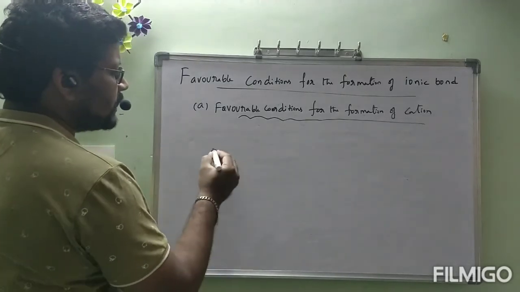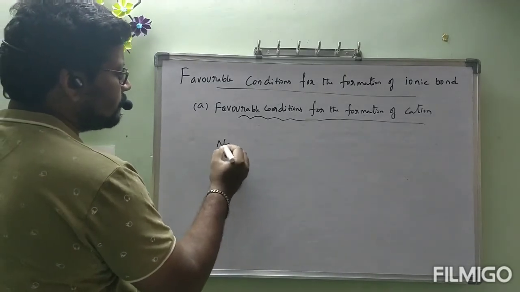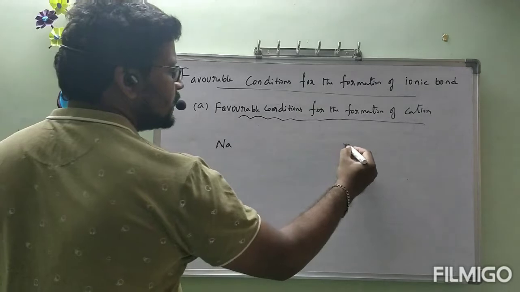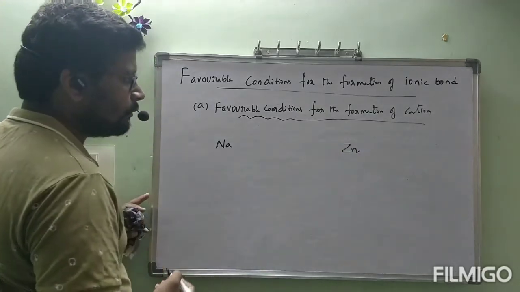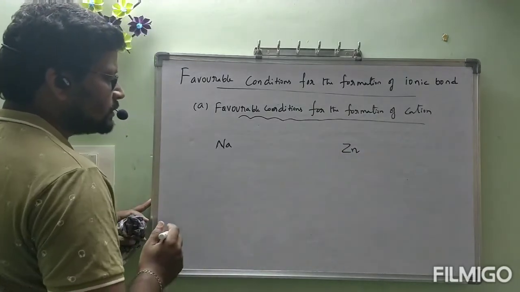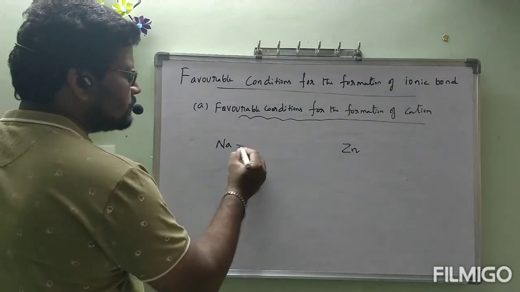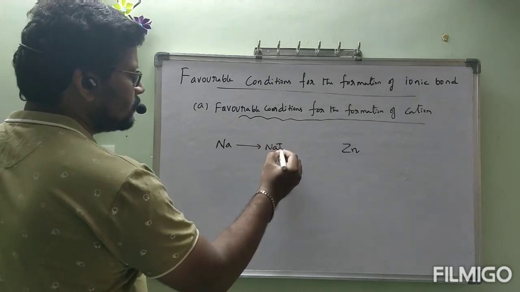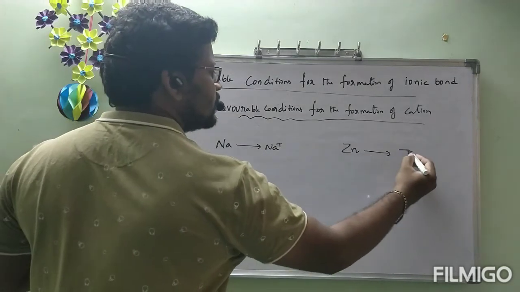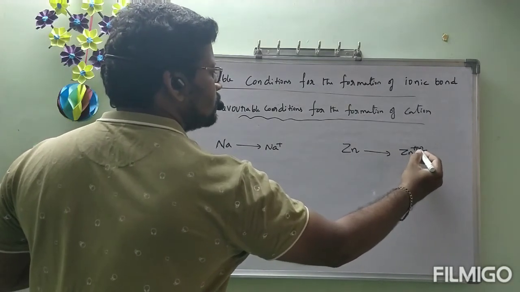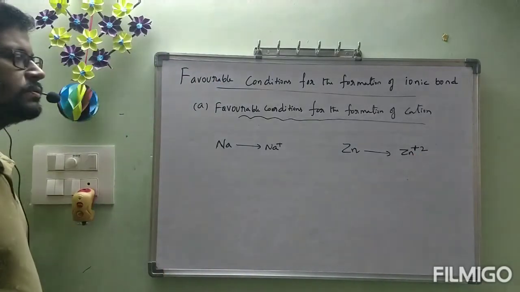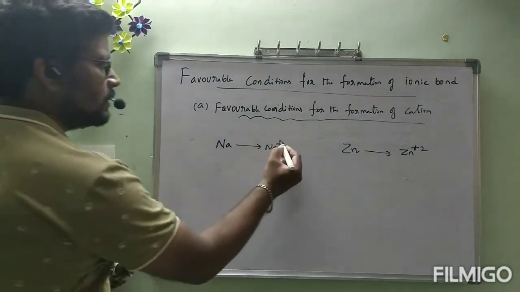Two atoms I am going to take: sodium and zinc. Sodium wants to be converted to Na+. Zinc wants to be converted to Zn2+.